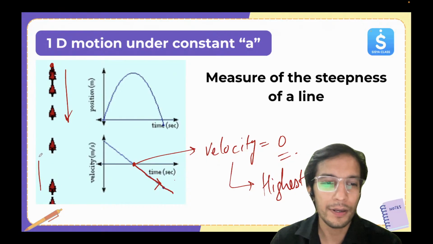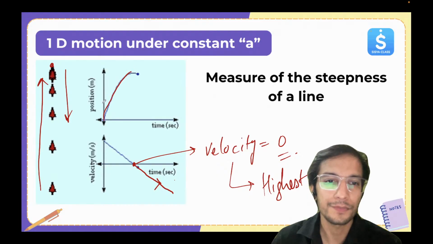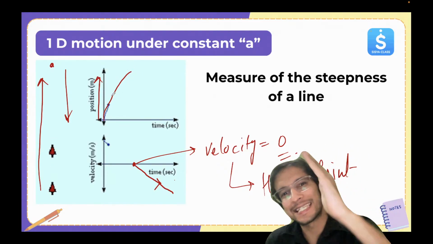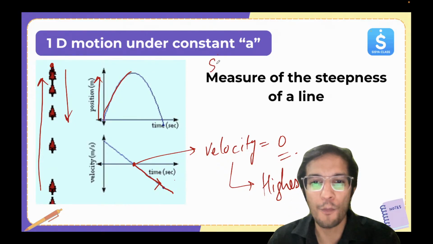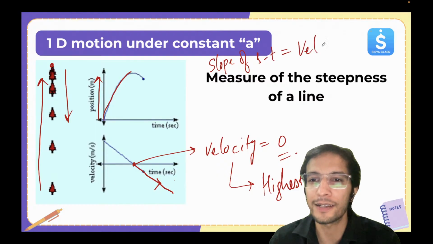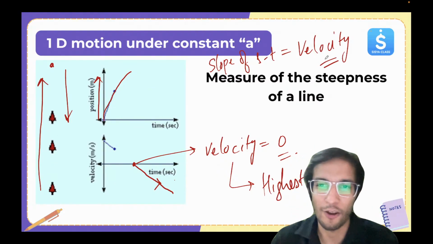Now, coming to the position-time graph, look here. It went up, so you can see this ball is going up. The height is increasing, but the slope is decreasing. The slope of the ST graph gives us what? Velocity. In this case, the slope is decreasing, so velocity is decreasing.